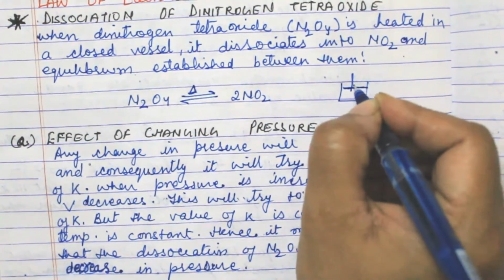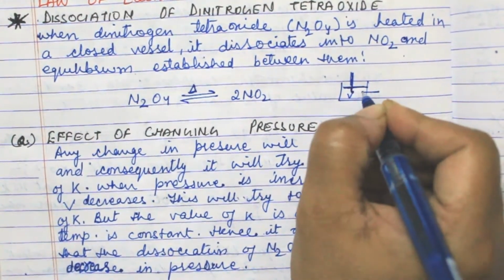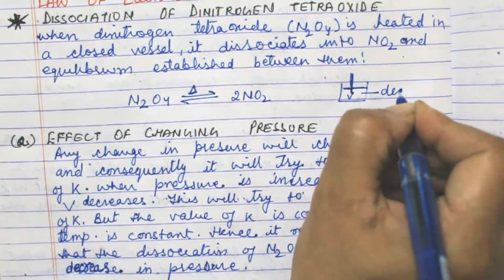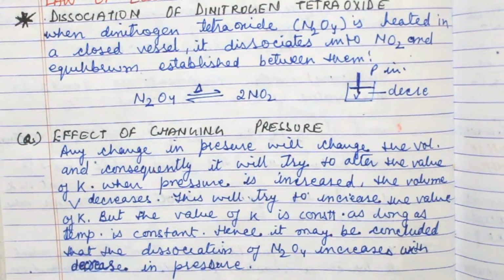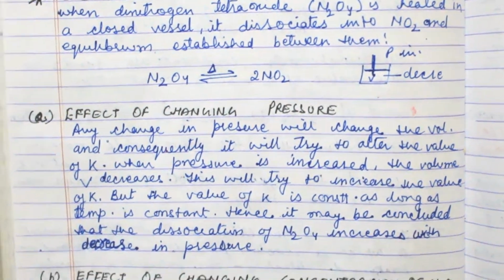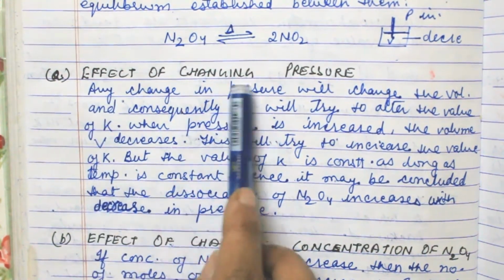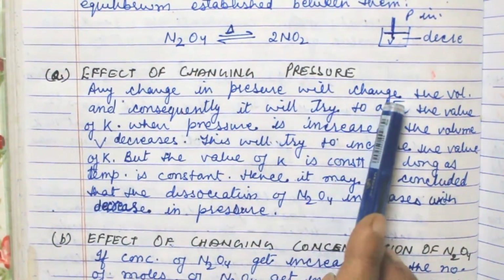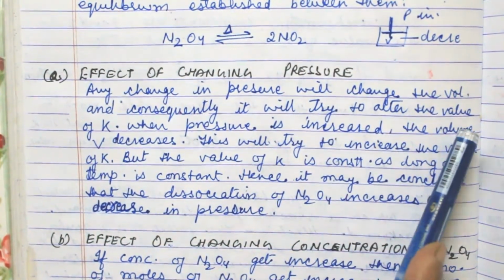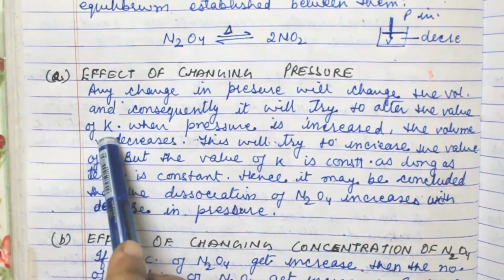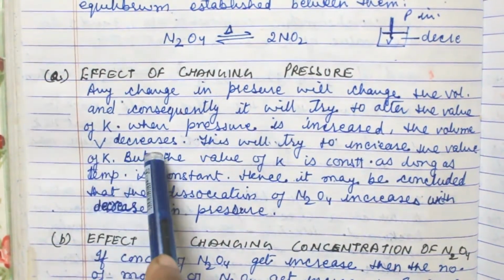it has a law that when pressure increases, volume decreases. The space is the volume, and it decreases when pressure increases. So according to this law, we have to discuss both topics. First topic is effect of changing pressure. Any change in pressure will change the volume, and consequently it will try to alter the value of K, that is equilibrium constant. When pressure is increased, the volume V decreases.